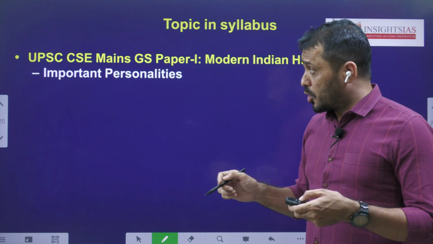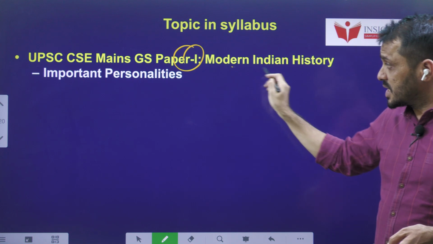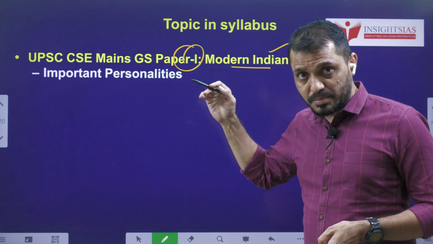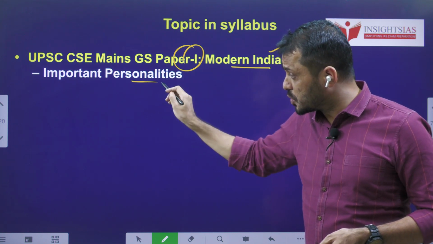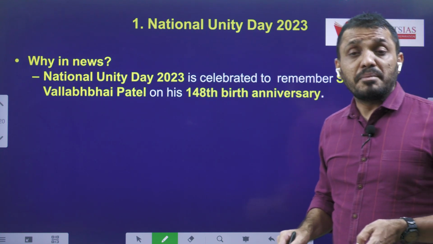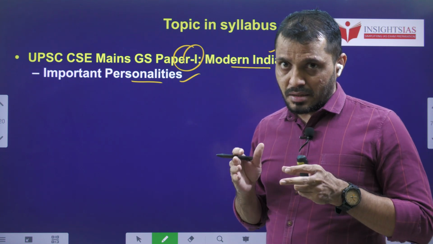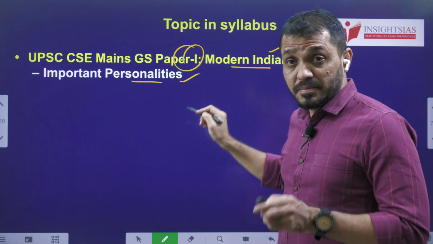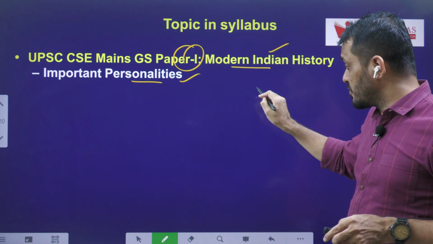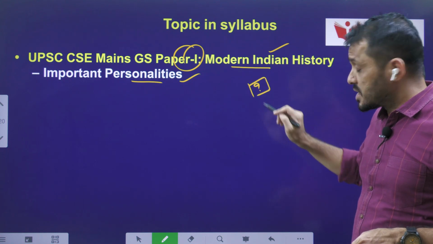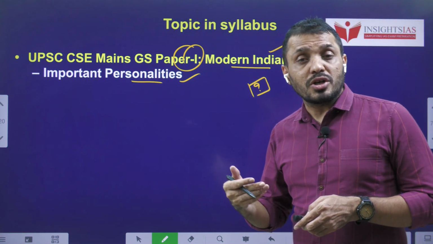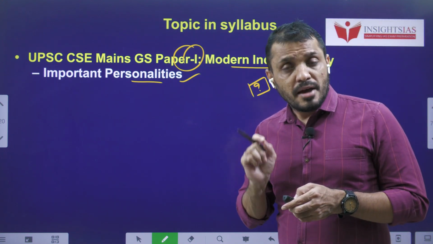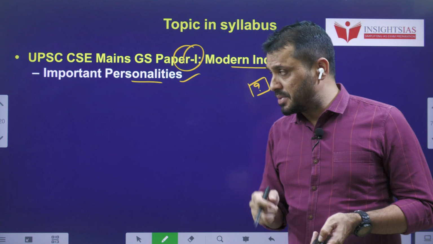Now let us see. From the UPSC point of view, this particular topic is related to General Studies Paper 1, that is Modern Indian History, as in that subject it is mainly related to important personalities. Meanwhile, try to find out the answer, and I will tell you the answer later. Sardar Vallabhbhai Patel acted as chairman of which committees in the Constituent Assembly? You know that in the Constituent Assembly we enacted various committees. Out of those, of which committees did Sardar Vallabhbhai Patel act as chairman?